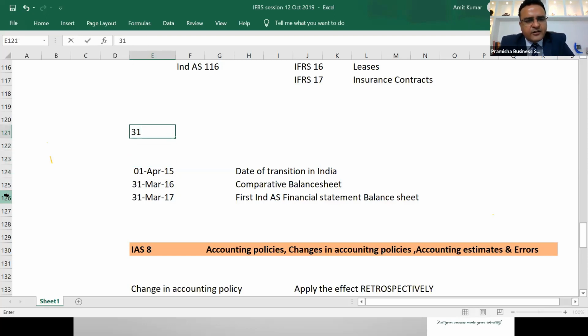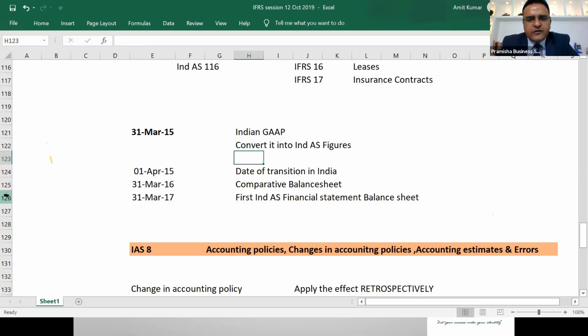You'll pick up the balance sheet of 31st March 2015, which is on previous Indian GAAP. You'll convert this 31st March balance sheet into Ind AS figures, and you get the balance sheet of 1st April 2015, which is based on Ind AS. Is it possible?